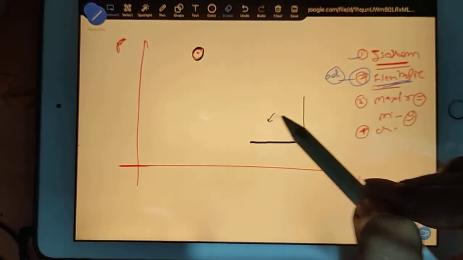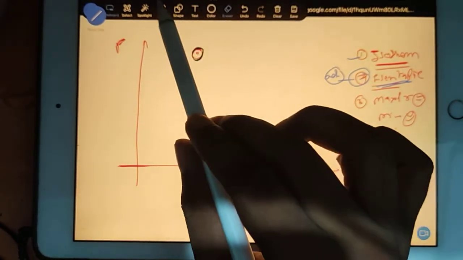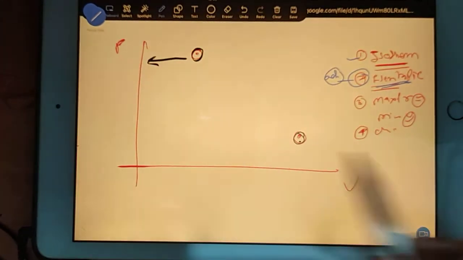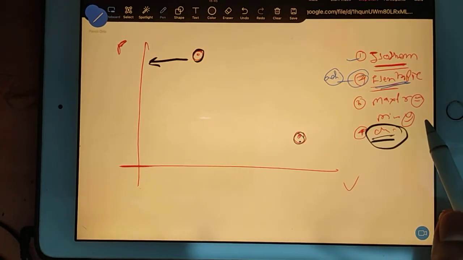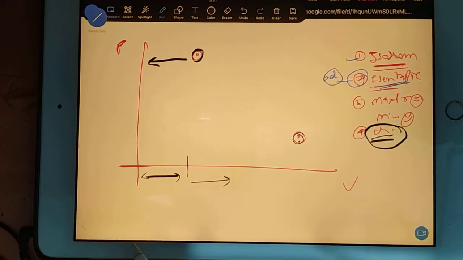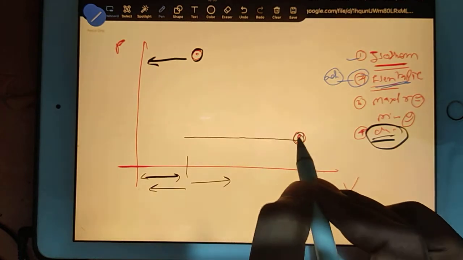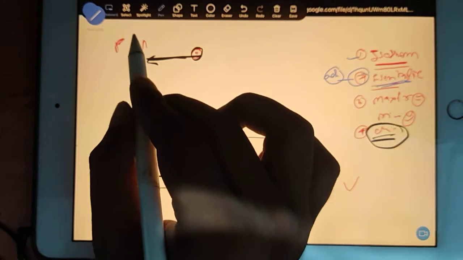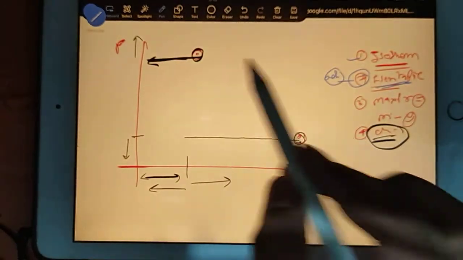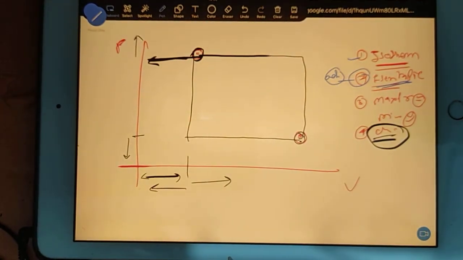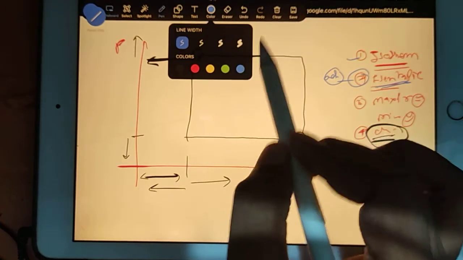Four processes are possible. See, what is the main idea here? The main idea is, we don't have to go this side because we have to maintain our minimum clearance volume. So I am considering, okay, this much is my clearance volume. I will be doing everything after this volume. I will not come this side. At the same time, I have to consider the minimum pressure should be only this much. Below that you don't have to come, and above the maximum pressure you don't have to go. It means whatever we have to do, only in this rectangle.